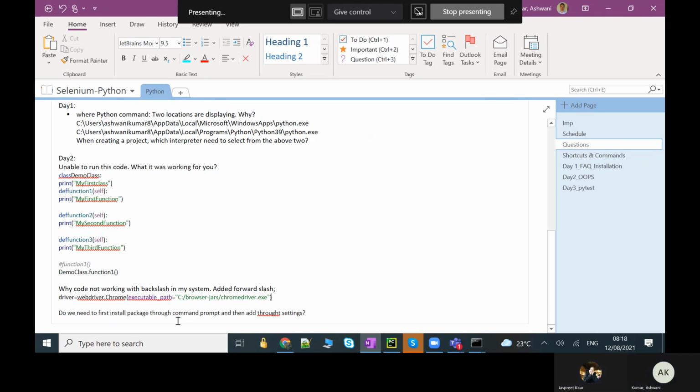Another question. Yesterday you mentioned we need to install PyTest. First we did pip install pytest in the command prompt. Then we went into the package also, and from the file settings we did it too. So what is the difference? One we are doing through the command prompt, installing the package, then we are adding that package specifically inside our project.